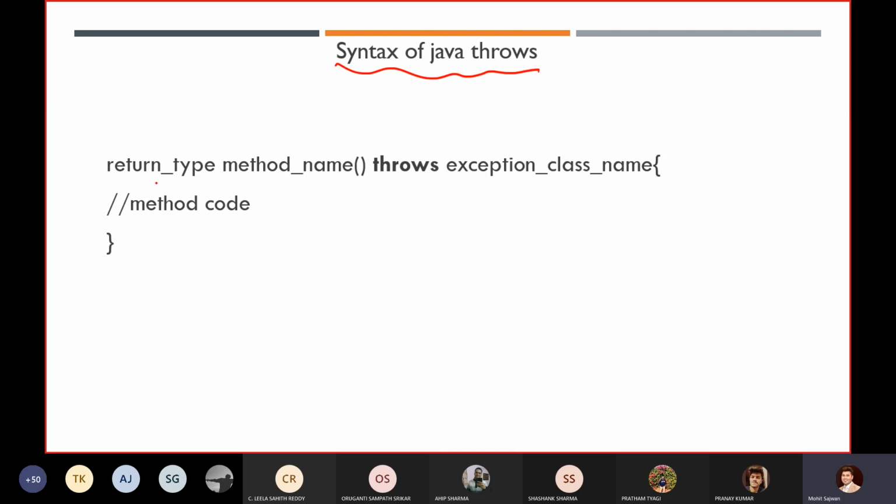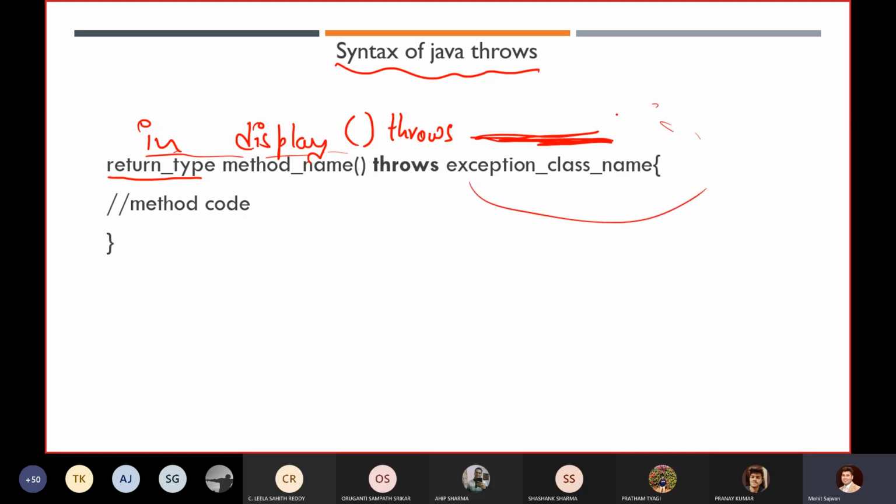Whenever we are declaring some method, you write some return type, for example int, and the method name is display. After declaring the method, use the keyword throws, followed by whatever exception class your method might throw.